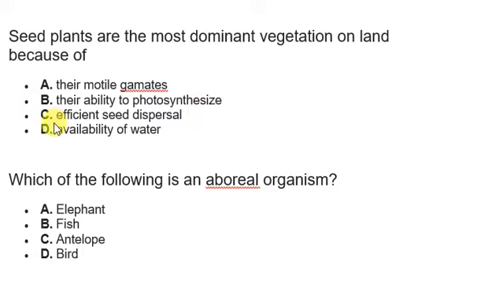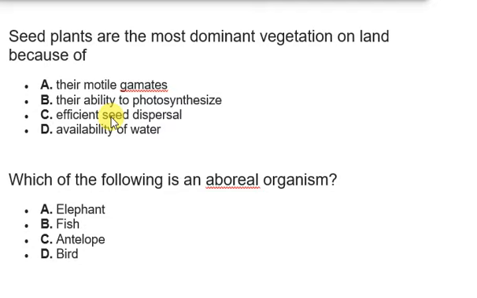Question number 6. Which of the following is an arboreal organism? So the first question is, what is an arboreal organism? Arboreal organisms can be plants or animals, but in particular organisms that spend most of their time on trees. Not all their time, but most of their time on trees, climbing up and down.